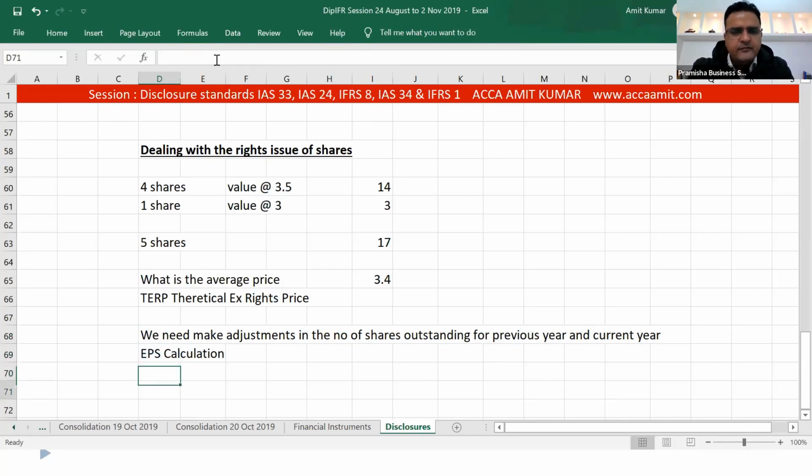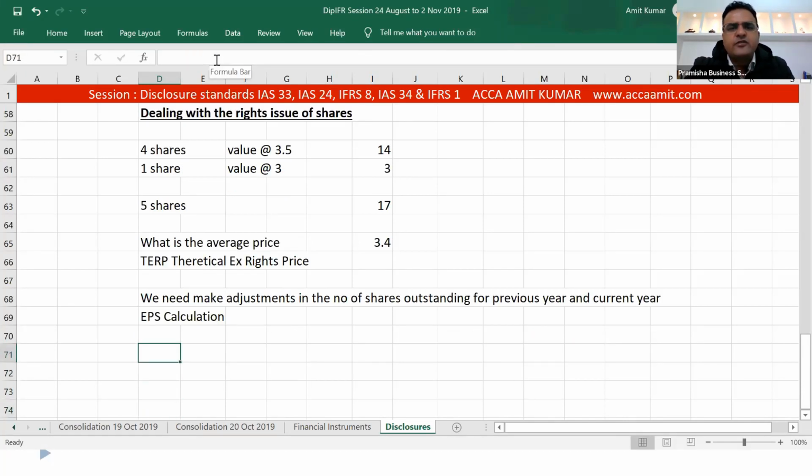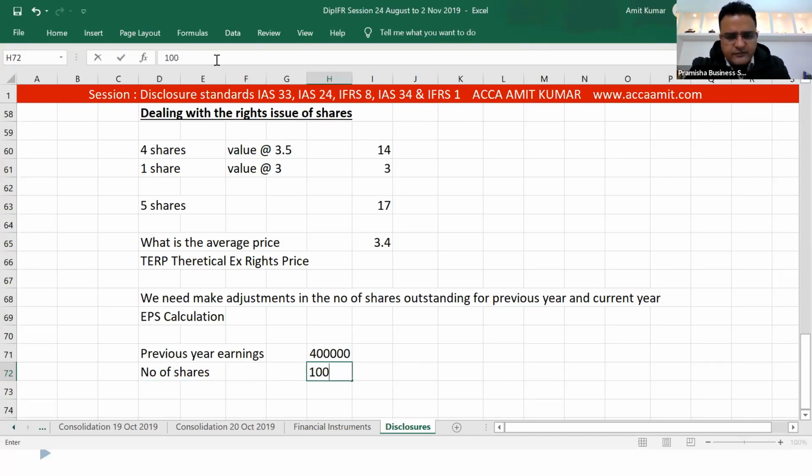So we need the weighted average number of shares outstanding for the previous year. We need the weighted average number of shares outstanding for the current year EPS calculation. Now, if the previous year earnings were equal to 400,000 and number of shares outstanding in the previous year were 10,000.